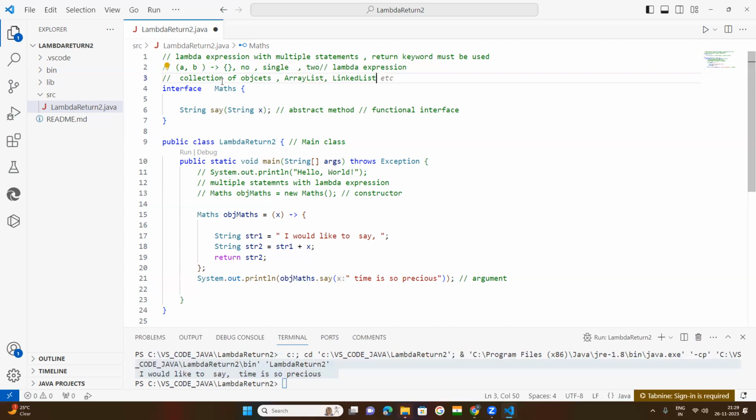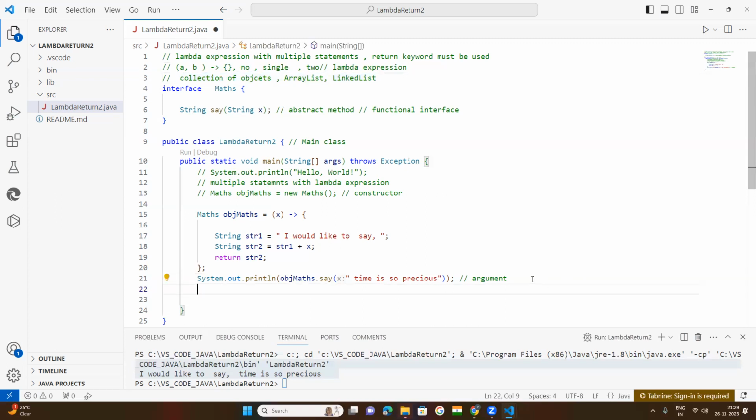Now I hope there is some time left, I want to cover a topic related to this. Let us cover this topic, a collection of objects, and how the lambda expression will be used with it. So I'm going to write a little bit of code here.